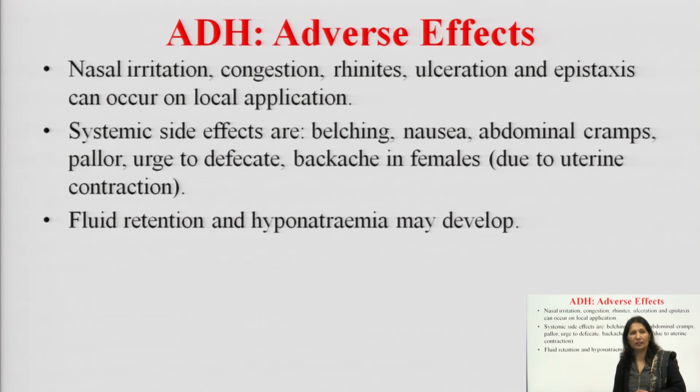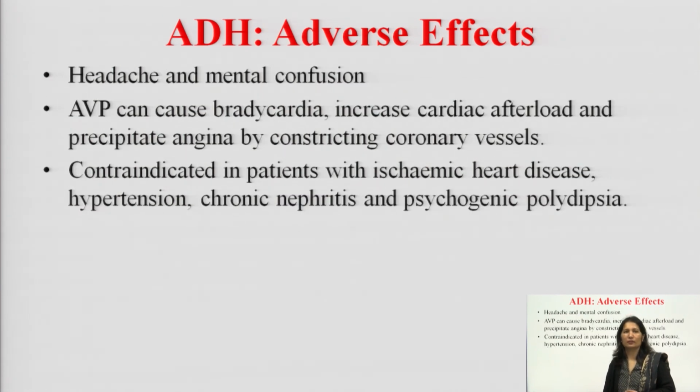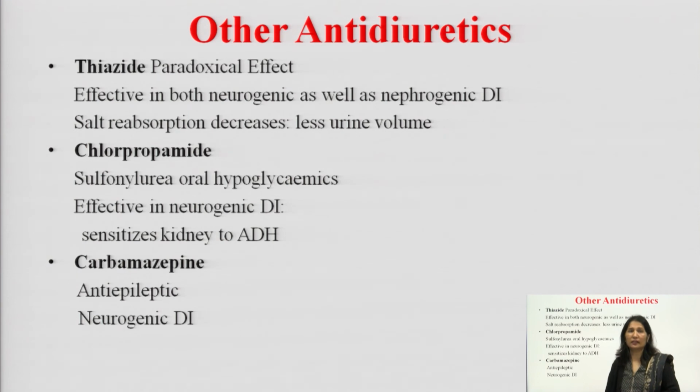These are the adverse effects: nasal irritation, congestion, rhinitis meaning running nose, ulceration. Systemic side effects are belching, nausea, abdominal cramps, pallor and fluid retention. These are the other antidiuretics: thiazide, chlorpropamide and carbamazepine.